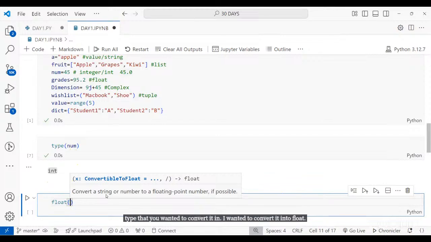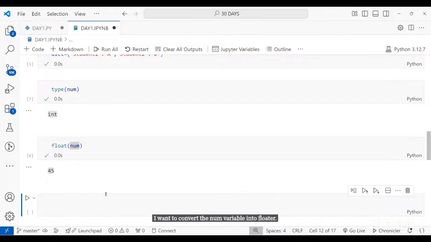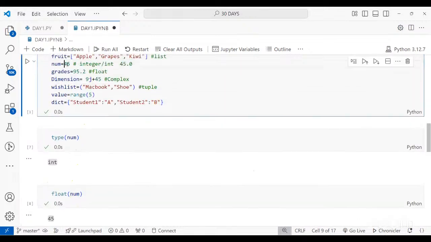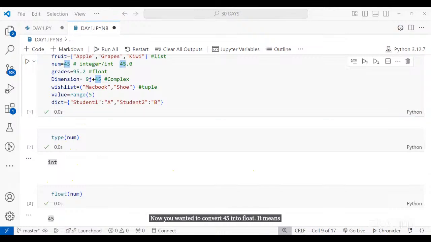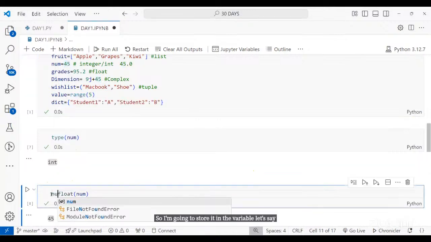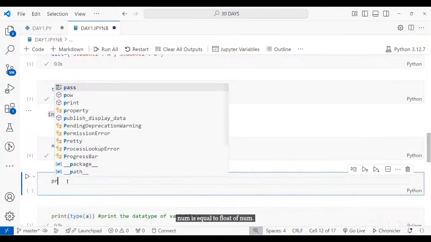Now, what do you want to convert? I want to convert the num variable into float. Correct? Now this was 45, right? Now you wanted to convert 45 into float. It means it should give you the output 45.0. So I'm going to store it in the variable. Let's say num is equal to float of num. Correct?